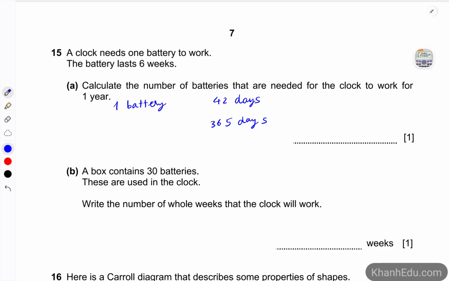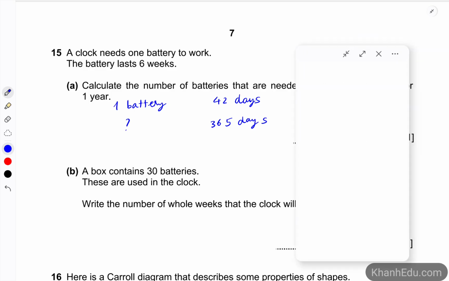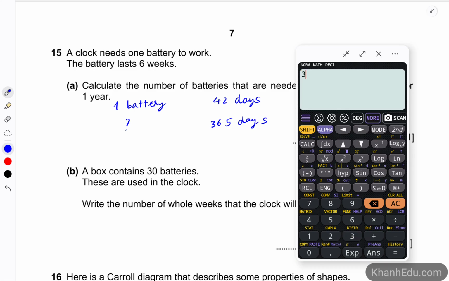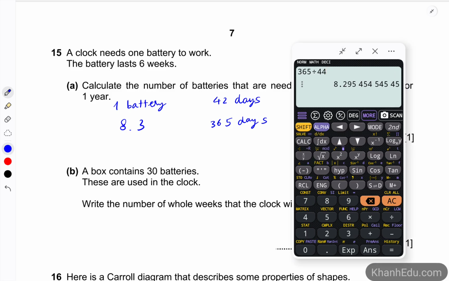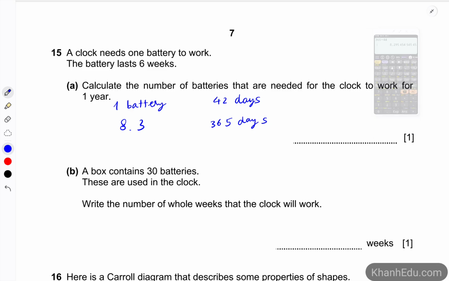So the number of batteries for 365 days is 365 divided by 42, which is going to be 8.3. But because the number of batteries cannot be a decimal, we have to round it up. So 8.3 would be rounded up to 9.